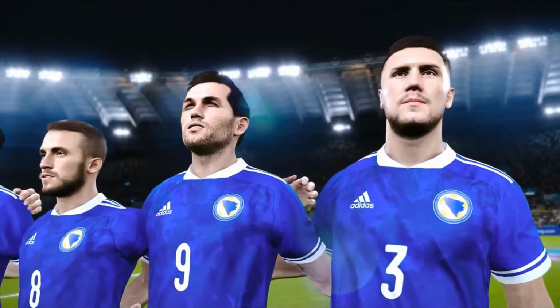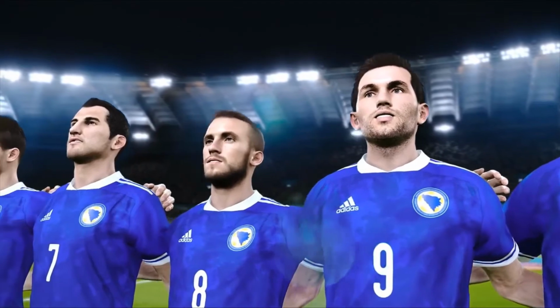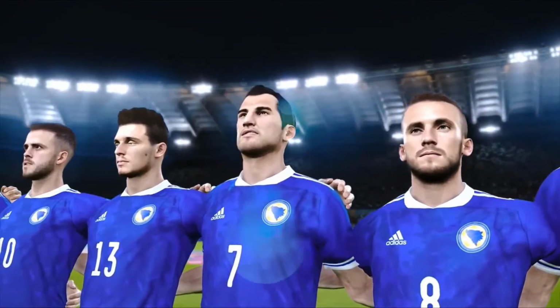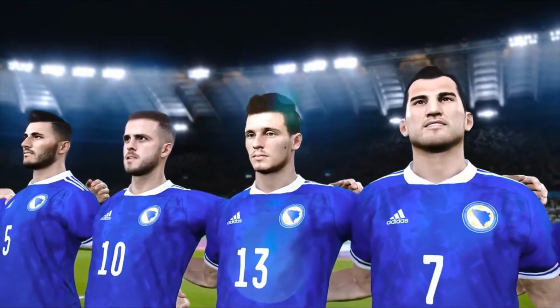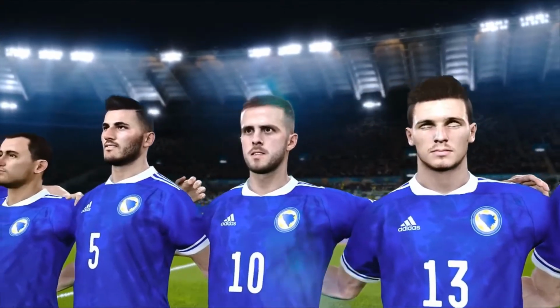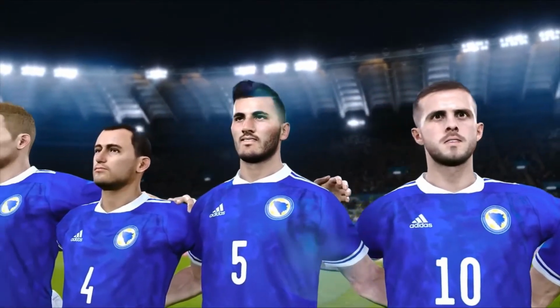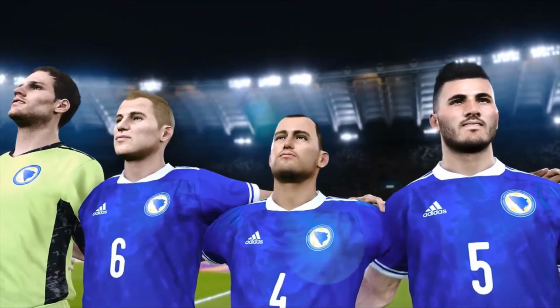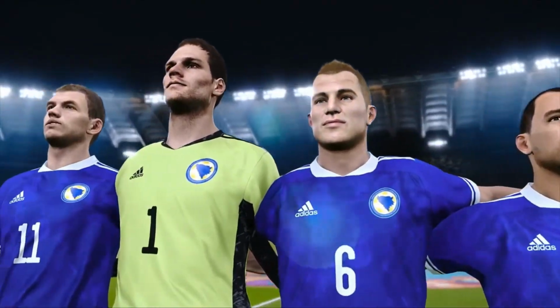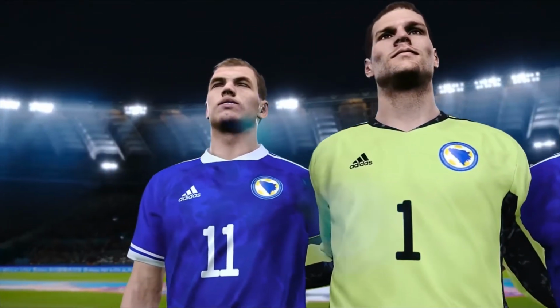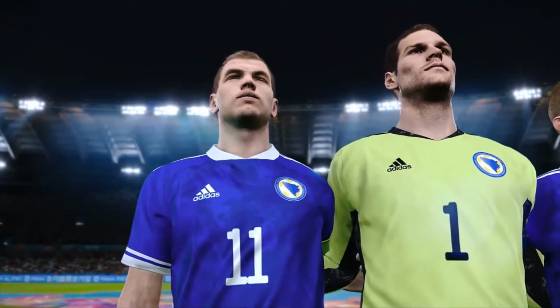Now, there is a great opportunity here for both of these sides today to claim what would be a very vital 3 points. If Bosnia can win, they'll go up to 4 points. Of course, Sweden losing their first game against Spain means that if they win, they'll be up to 3. But if any of these sides do win today, they will go straight into second place and have a massive opportunity of making it into the next round.